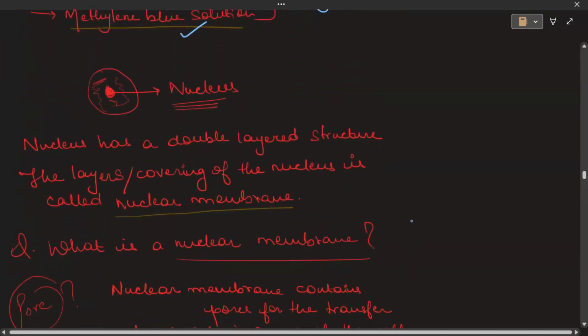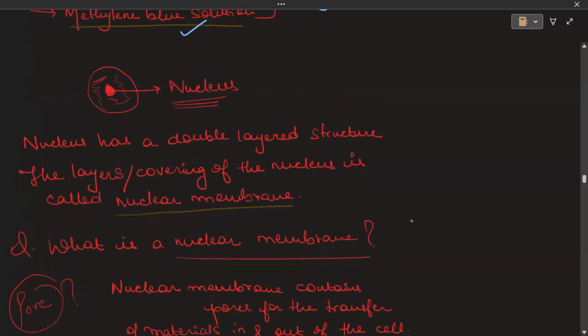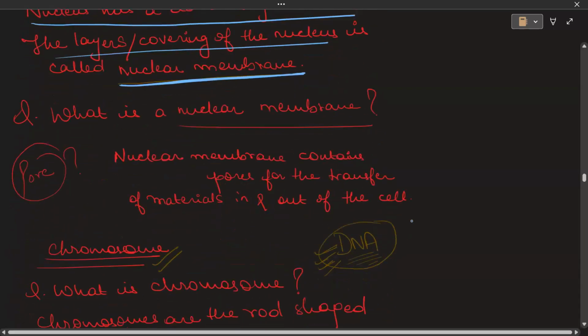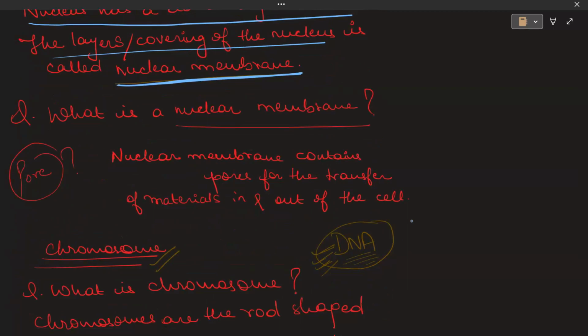Now, talking about the nucleus, as I told you, if we are talking about the eukaryotes, it obviously will have a membrane bound nucleus. Always remember that the nucleus has two layers. It is a double layer structure, and the layer of the nucleus is known as the nuclear membrane, meaning the nucleus is protected by a membrane known as the nuclear membrane. The nuclear membrane contains pores for the transfer of materials in and out of the nucleus. This is known as the nuclear pore.